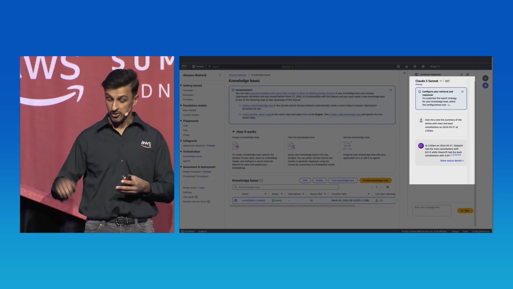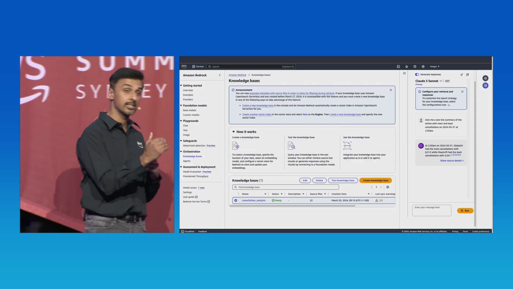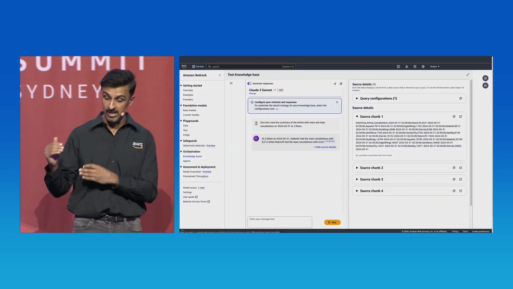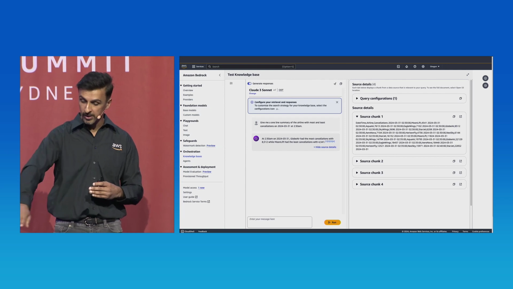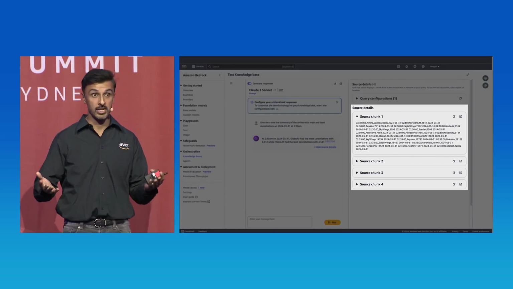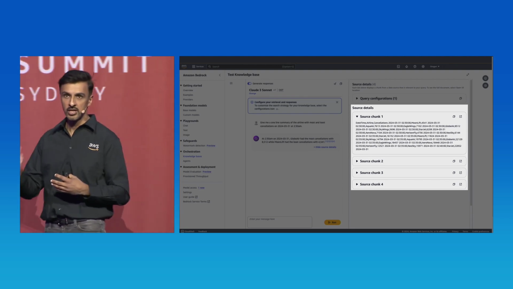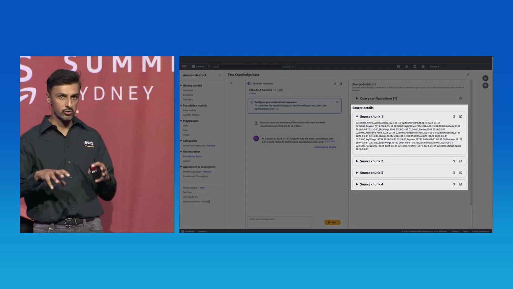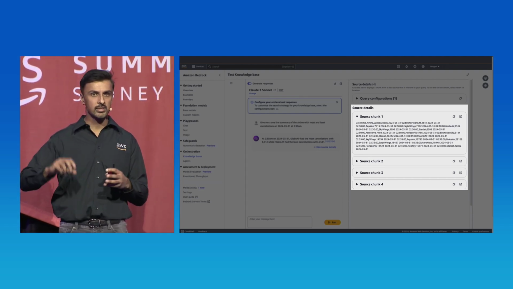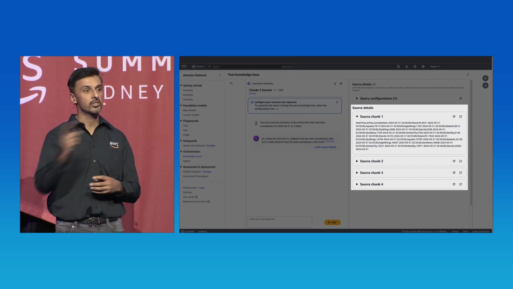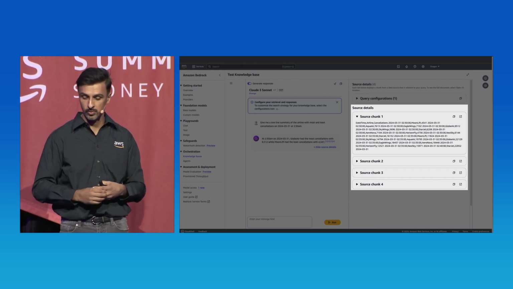If we click on the source details, we can actually see the data pulled from S3 to build out that response. And so if we actually check with the raw data, the numbers actually match up. So what this enables us to do is leverage our real-time streaming data through our system and be able to leverage that data to enrich the context of our foundation models when we need to.